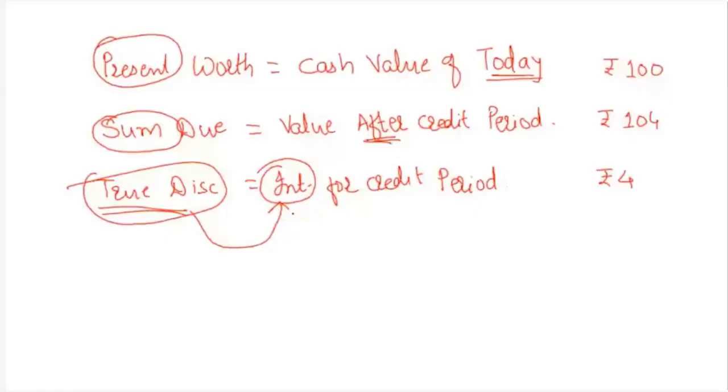Interest बोला होता तो बहुत अच्छा होता था. But somebody called it as true discount and it has been called as true discount. But true discount means what? Interest. Interest for the credit period. Okay. Is that clear to everyone? समझ में आया क्या?